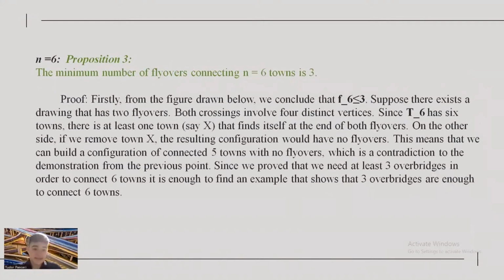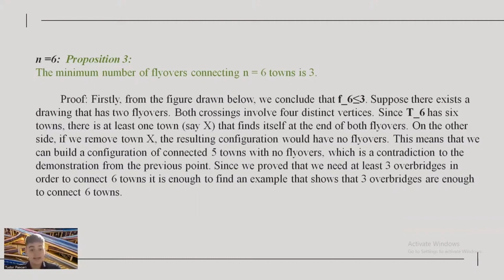For n equals 6, we have Proposition 3. The minimum number of flyovers connecting n equals 6 towns is 3. Proof. Firstly, from the figure drawn below, we conclude that F6 is less than or equal to 3. Suppose there exists a drawing that has 2 flyovers. Both crossings involve 4 distinct vertices.